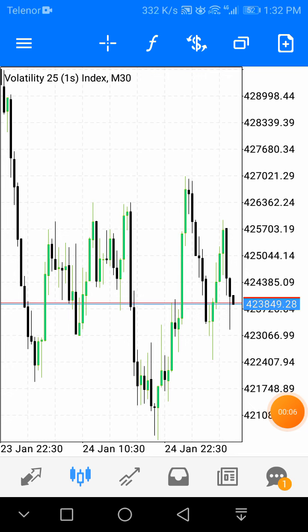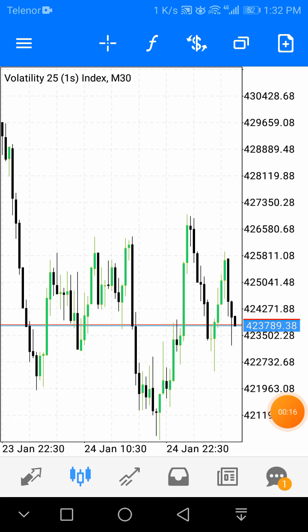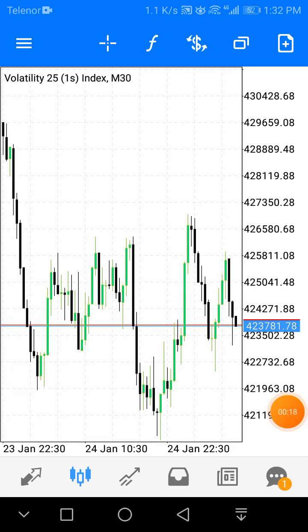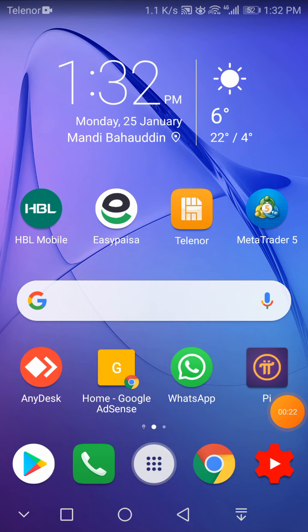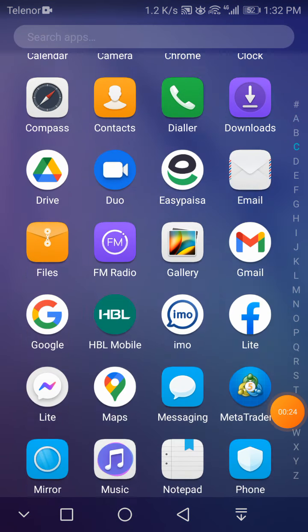Today, I'm going to show you an awesome strategy which is based on three moving averages. A lot of people inbox me and ask me for a scalping strategy, so today I'm going to show you the scalping strategy. It's really awesome, and it's the same strategy I'm using for scalping, and I'm also pasting the same strategy signals in my own group. And I will show you the results here.